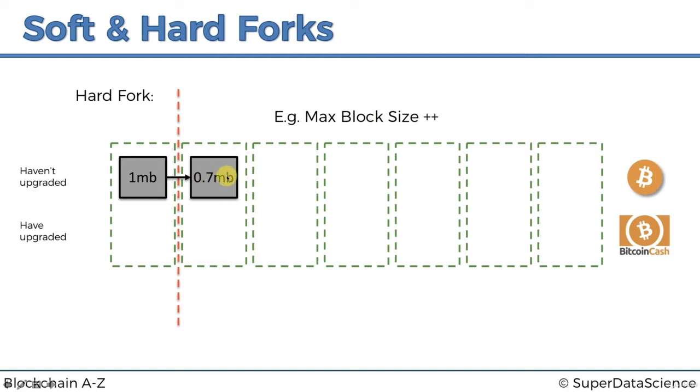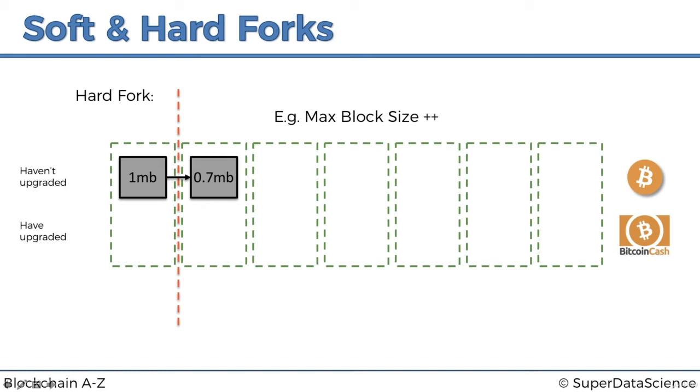This block of 0.7 megabytes, it follows the rules of the old network, correct, because this is 1 megabyte limit, and it follows the rules of the new network, correct, because this is 8 megabytes limit. So this block will be accepted by everybody in the total network of Bitcoin and Bitcoin Cash, or all of these miners will accept this block because it follows everybody's rules.